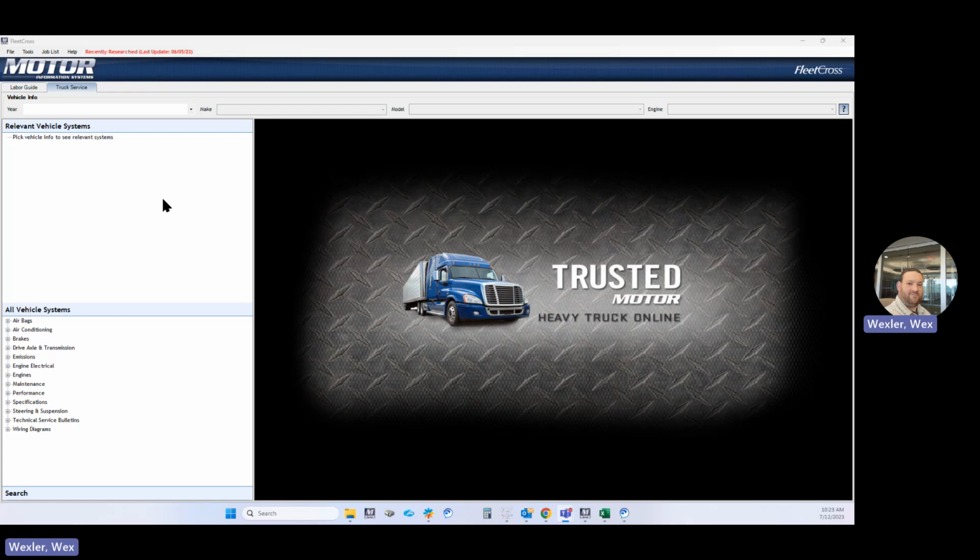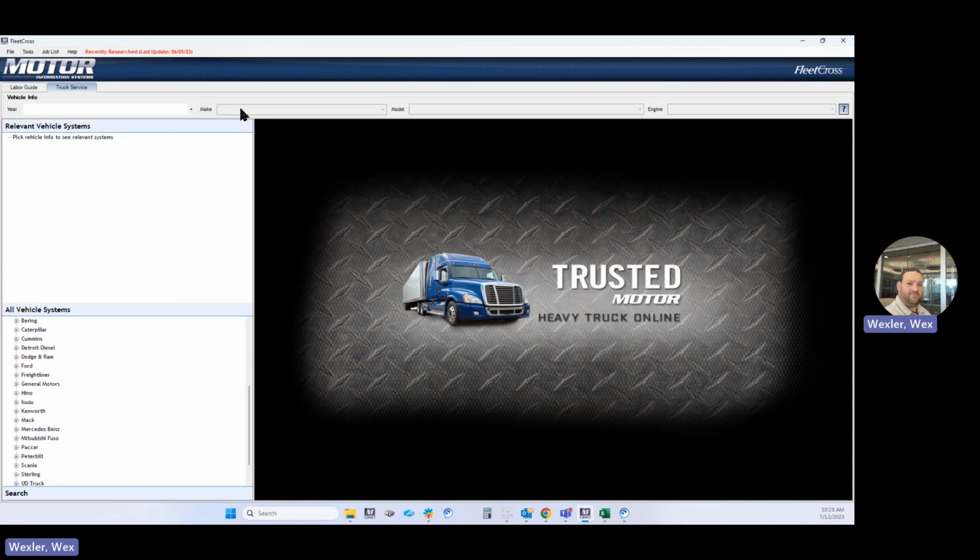So this is the main login screen, and we have information for all the major OEMs and engine manufacturers except for Navistar International. That's the only data not available. Wiring diagrams are what is most commonly accessed. So you can see all the makes and models that they're available for.